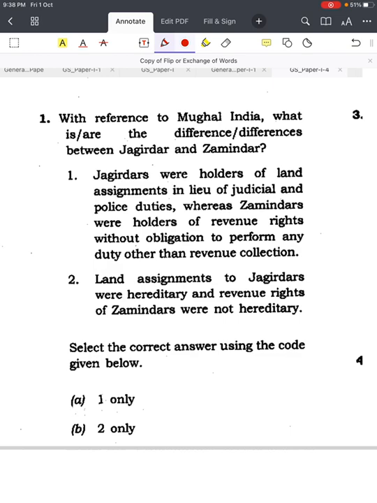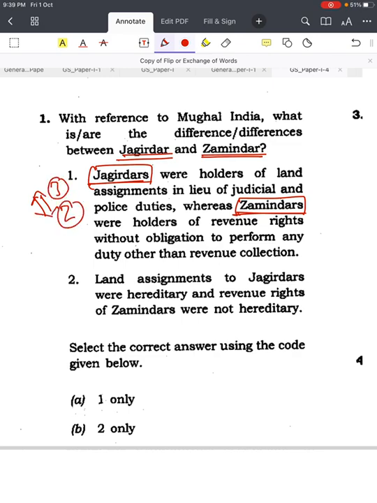With reference to Mughal India, what are the differences between Jagirdar and Zamindar? Jagirdars were the holders of land assignments in lieu of judicial and police duties, whereas Zamindars were holders of revenue rights without obligation to perform any duty other than revenue collection. What did UPSC do? Same thing. They have just interchanged the words Jagirdar and Zamindar.